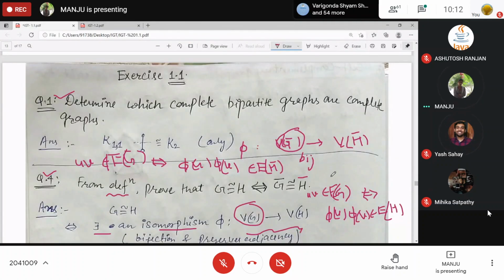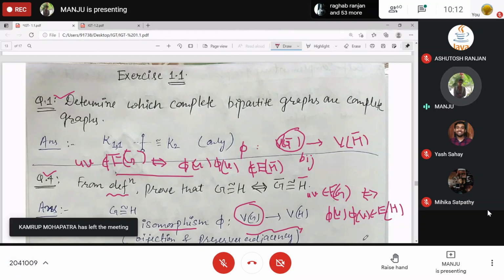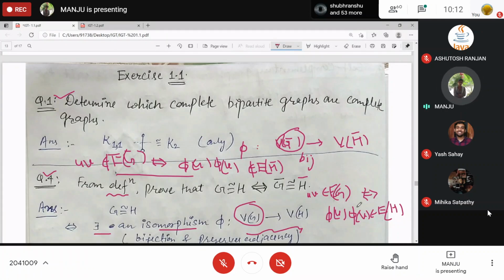Now this is actually non-adjacency. The adjacency condition becomes a non-adjacency condition. If any two vertices are non-adjacent here, if and only if their images will be non-adjacent there under phi, and those non-adjacency conditions will become adjacency over here. Did you get that? So this way, phi will work as a bijection plus preserving adjacency in both G complement and H complement.